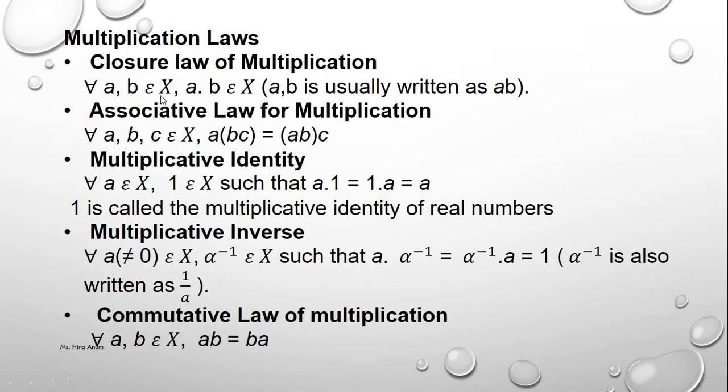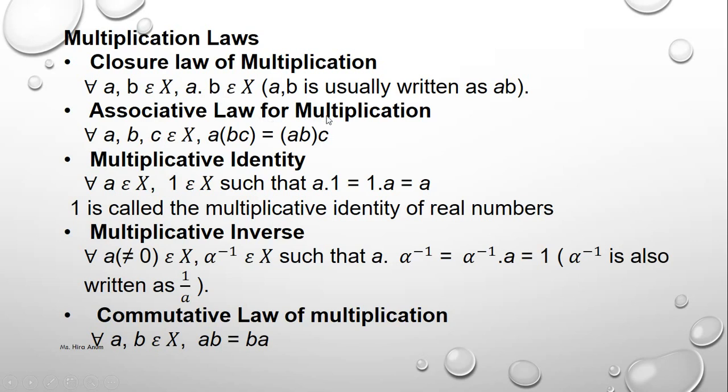Multiplication laws. In the multiplication laws, there are also the closure property, associative law, multiplicative identity, multiplicative inverse, and commutative law. Closure property, the same: A, B belong to R, which we suppose is our real number set. So A multiply B is also a real number. If we take A equals 1, B equals 2, their product is 2, which is also a real number.